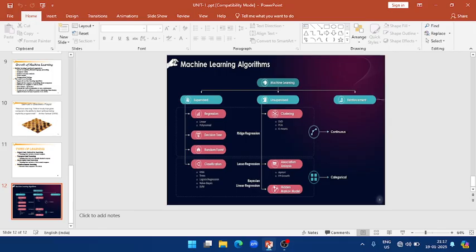Supervised learning has multiple types. First we see the regression model. The regression model is used for independent predictors, and these independent predictors also use the continuous process of dependent and independent variables. Regression has two types: one is linear regression and the other is polynomial regression. Then the second one is the decision tree method, third is the random forest, and the last one is the classification model.